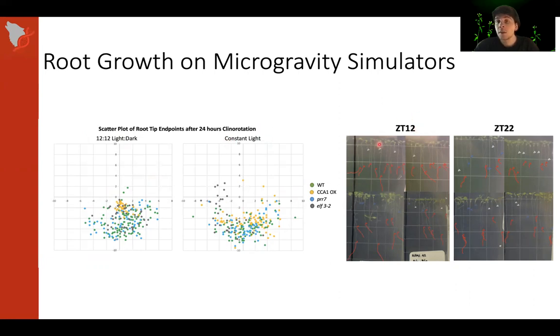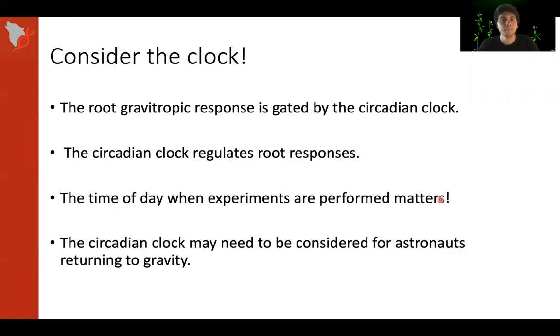We utilized the same two most different time points, ZT12 and ZT22, on the RPM, and identified some gross differences in how much reorientation and bending they were doing on the RPM. But because of growing in and out of the plate and some other issues, these were hard to identify statistically.